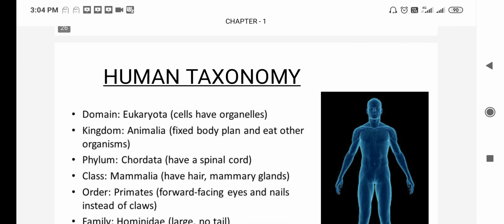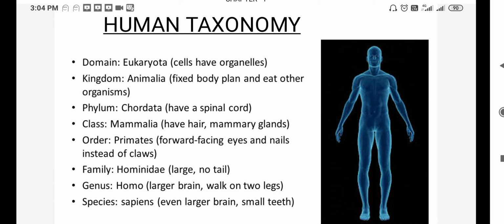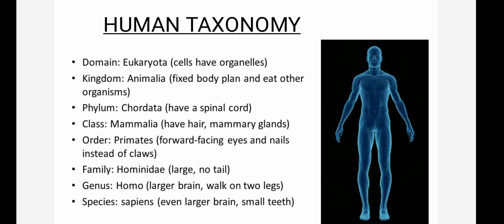Now, in the end, we are going to study the human taxonomy. Human beings belong to which species, which genus, which family? What is the scientific name of human beings? Homo sapiens. Homo is the genus name, sapiens is the species name. Human beings belong to the family Hominidae, the order primates, the class mammals, the phylum Chordata and the kingdom Animalia. And this kingdom comes under the domain Eukaryota.